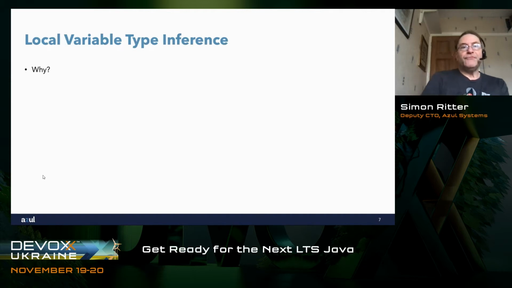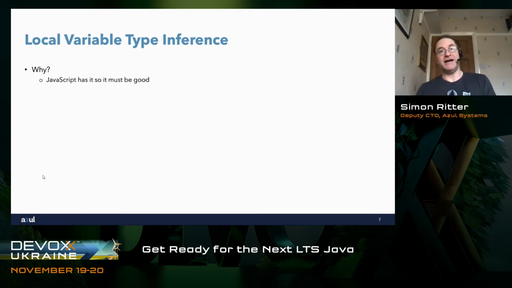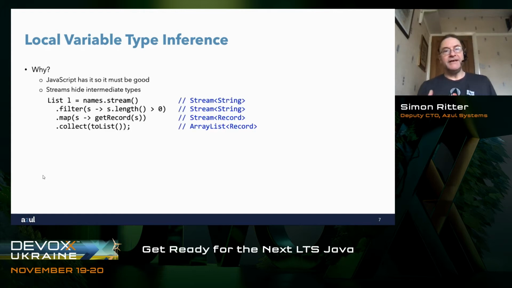So, local variable type inference. The first question we need to ask ourselves is, why would we add this to Java? And I came up with a couple of reasons for this. The first of those is a little bit facetious, shall we say, which is that JavaScript has it, so it must be good. I don't think that's actually necessarily a good answer, but it is one approach. But if you look at the way that we use Java, especially from JDK 8 onwards, with the introduction of streams, streams will hide a lot of the intermediate types that are being used.